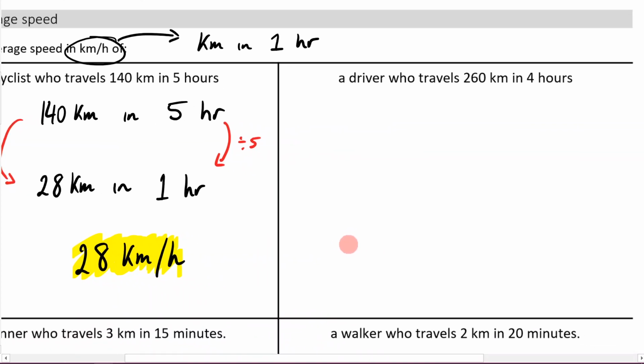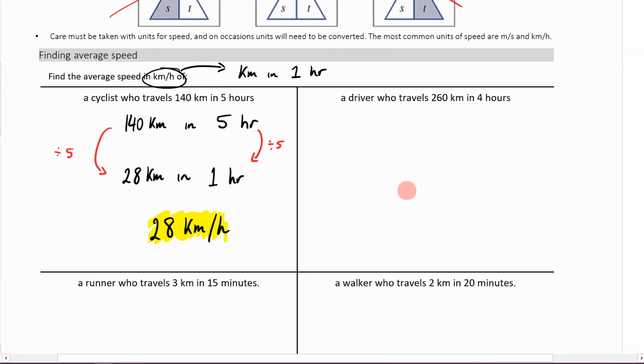Let's go on to the next one, which is going to be very similar. It says a driver who travels 260 kilometers in 4 hours. We want to find the average speed of this person. So find the average speed in kilometers an hour. So what we want to find is the amount of kilometers this person is doing in 1 hour.